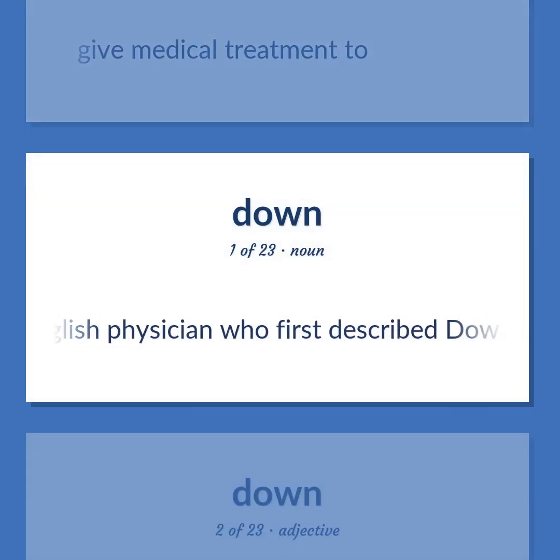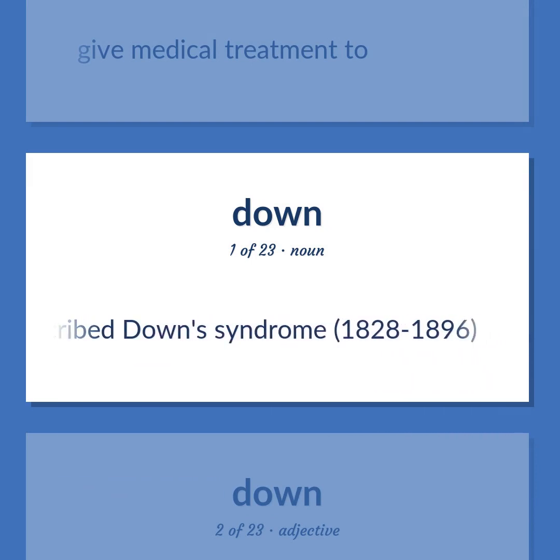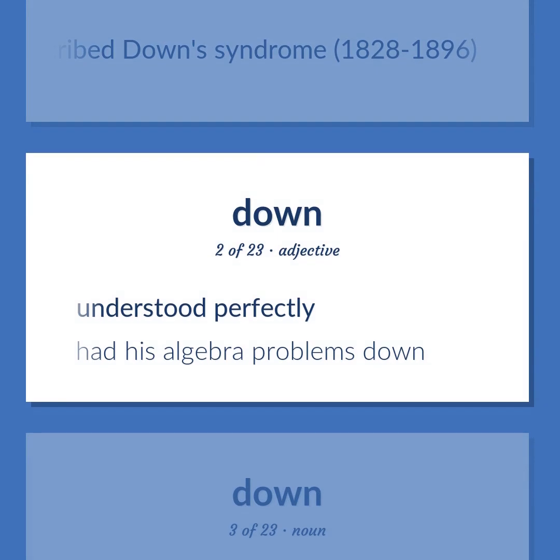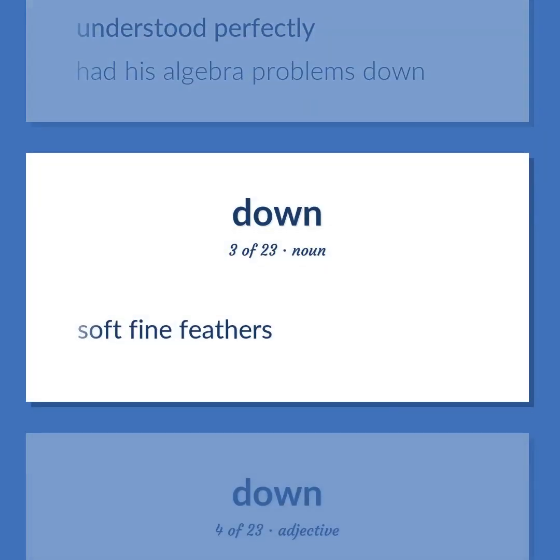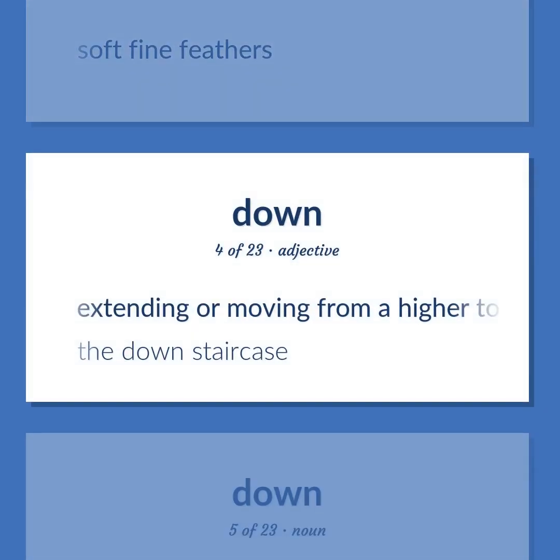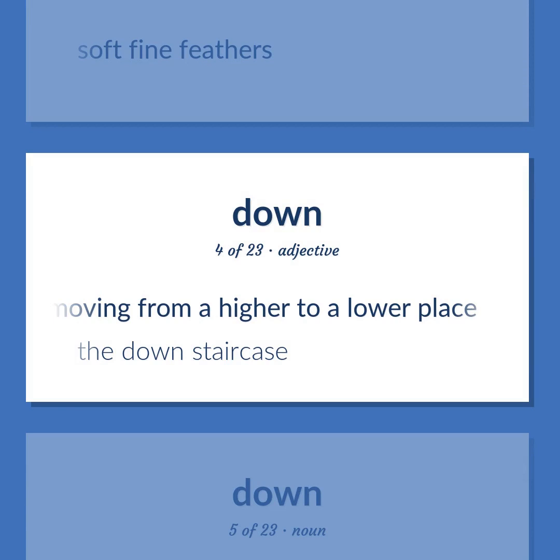English physician who first described Down syndrome, 1828 to 1896. Understood perfectly. Had his algebra problems down. Soft fine feathers. Extending or moving from a higher to a lower place. The down staircase.